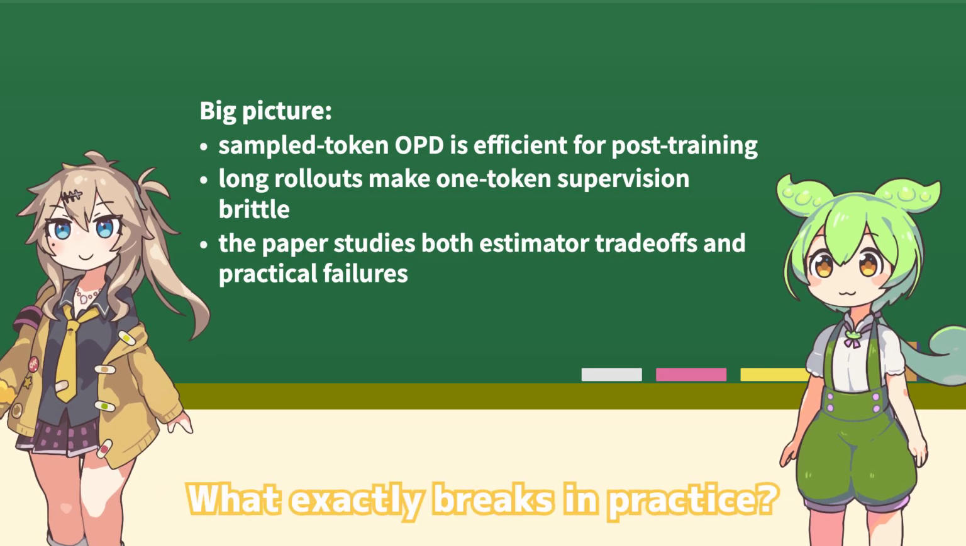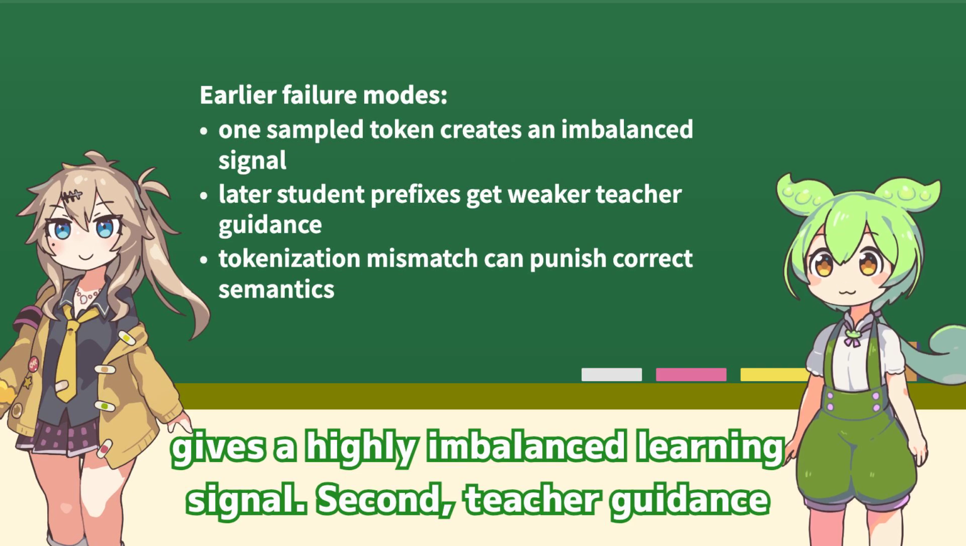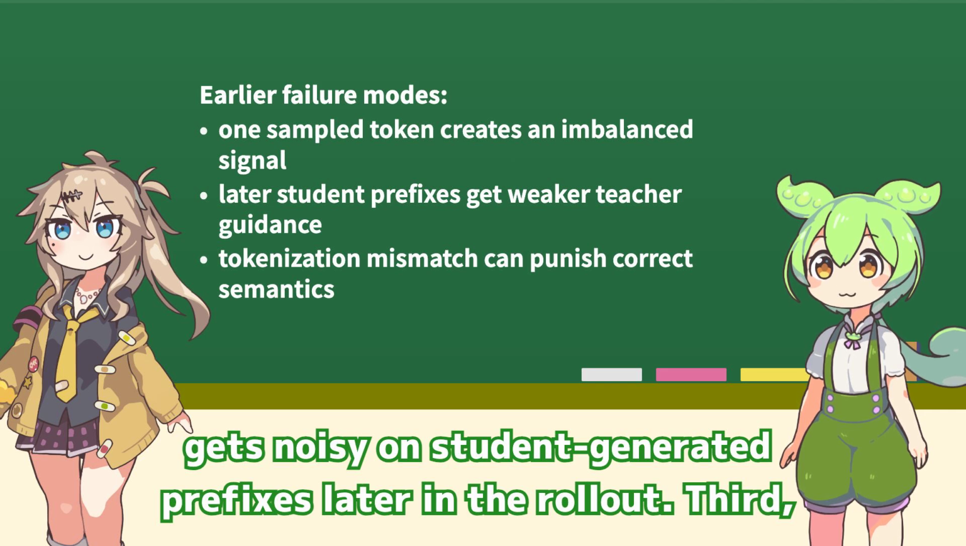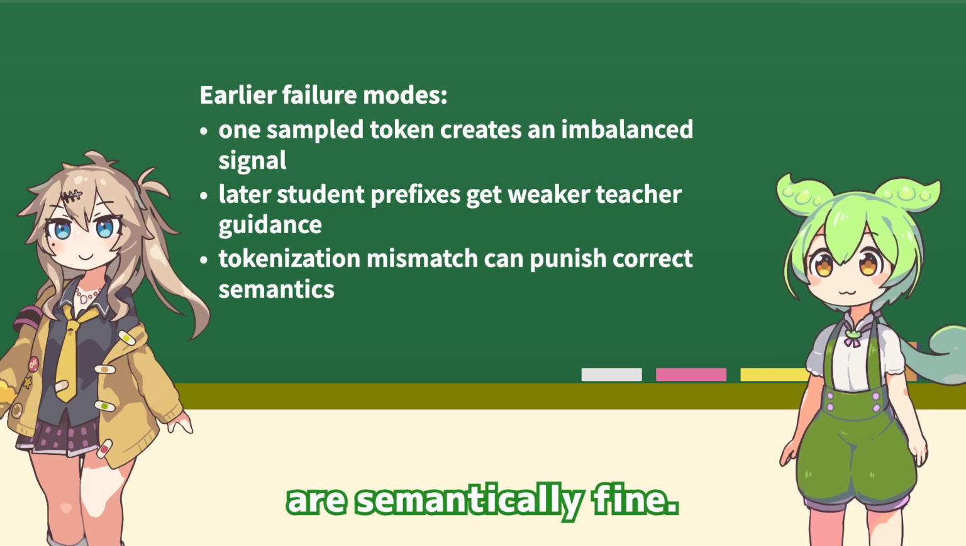What exactly breaks in practice? They isolate three concrete failure modes. First, one sampled token gives a highly imbalanced learning signal. Second, teacher guidance gets noisy on student-generated prefixes later in the rollout. Third, tokenizer and special token mismatches can punish outputs that are semantically fine.